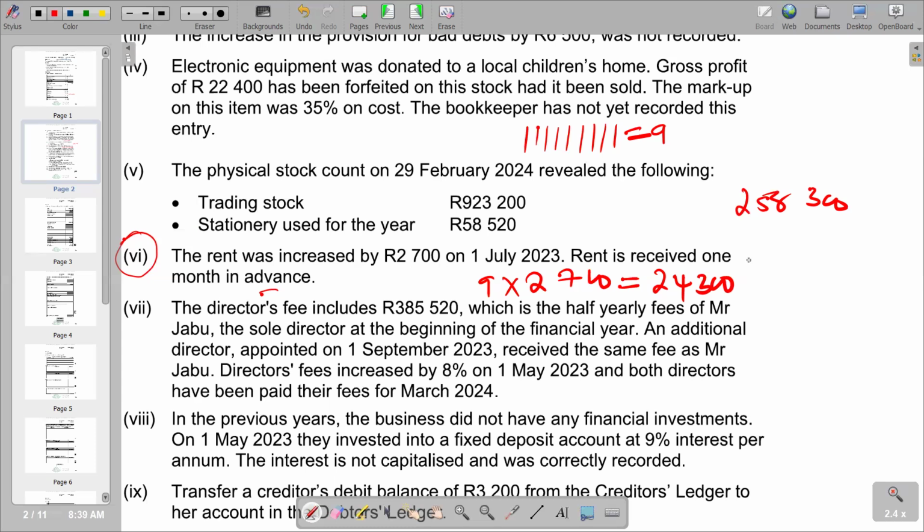So I will subtract it from the total rent received, and to see what do we get there. So we're saying 258,300 minus 24,300. Get 234,000. So you get 234,000.